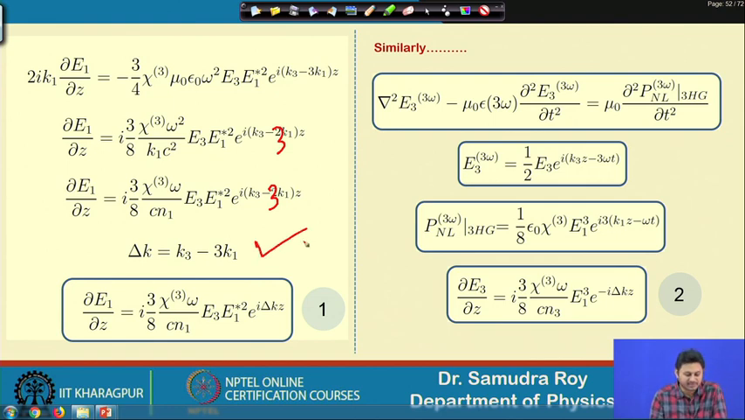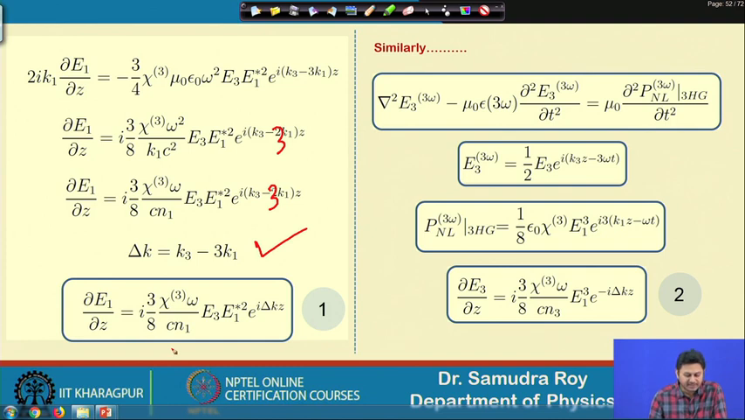This is the phase mismatch, and if I write this phase mismatch in terms of delta k, my total equation becomes something like: the evolution of E1, dE1/dz, is i 3 by 8 chi 3 omega divided by c n1 E3 E1 star square e to the power i delta k z, where delta k is k3 minus 2 k1.